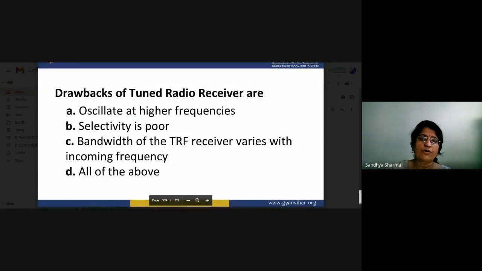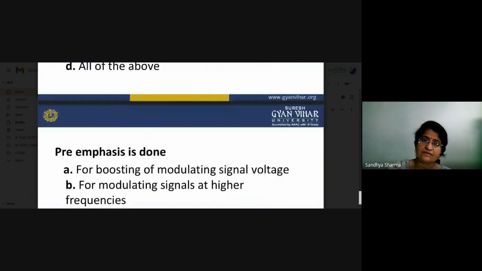What about the drawback of the tuned radio receiver? The tuned radio receiver is a very basic simple radio receiver which we initially used, but presently we have made some modifications and we are working on the superheterodyne receiver. So what are the drawbacks of the tuned radio circuit which are overcome by the superheterodyne receiver?